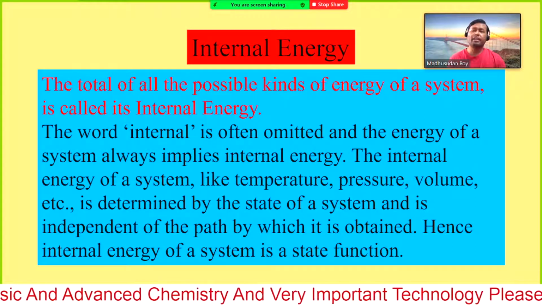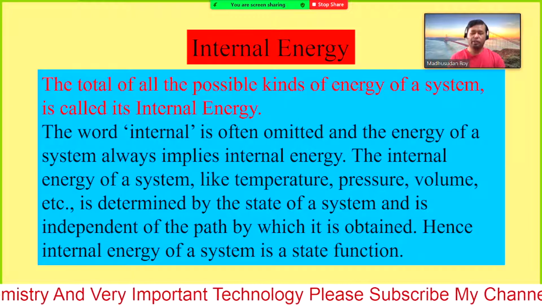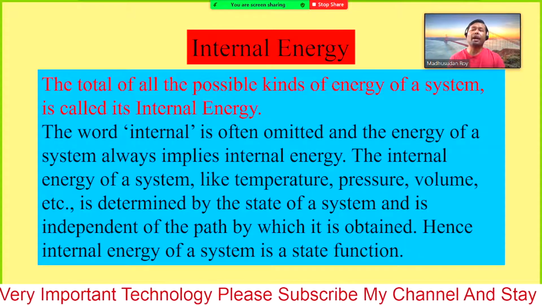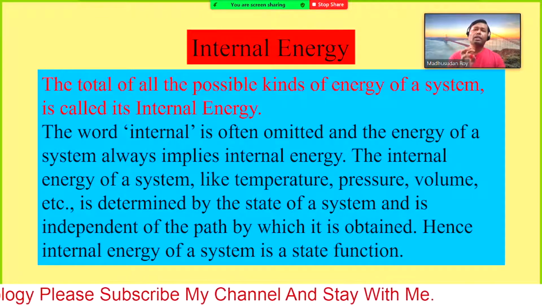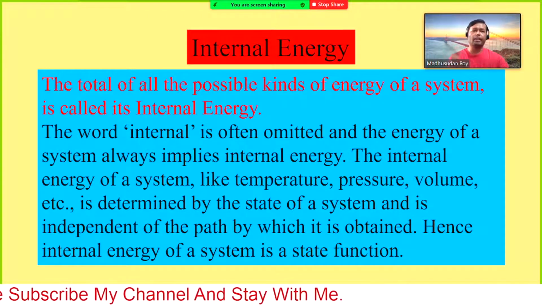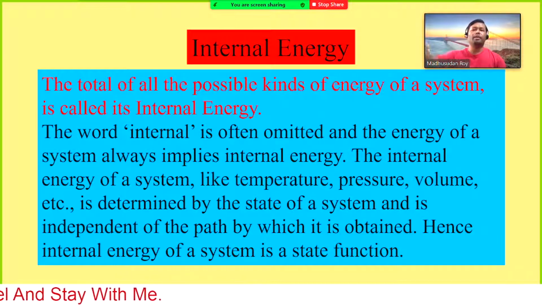Any types of energy inside a molecule or inside a system. So if a system has millions of molecules, all the molecules are vibrating continuously and moving forward, backward, or any other way. So they have these types of energy.